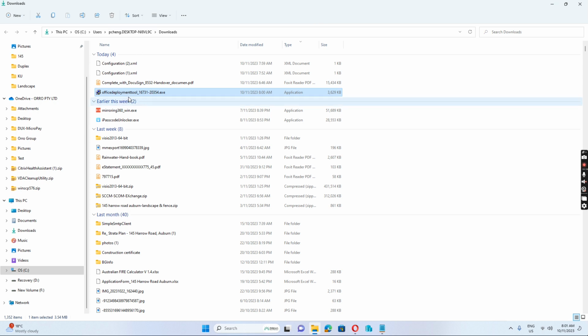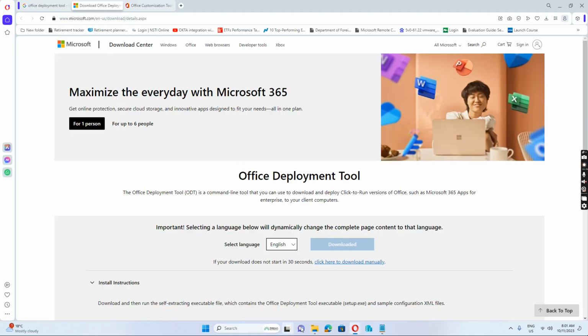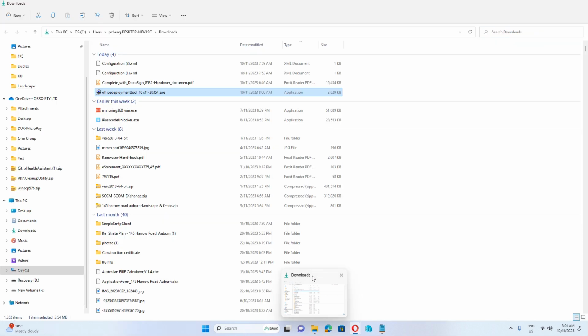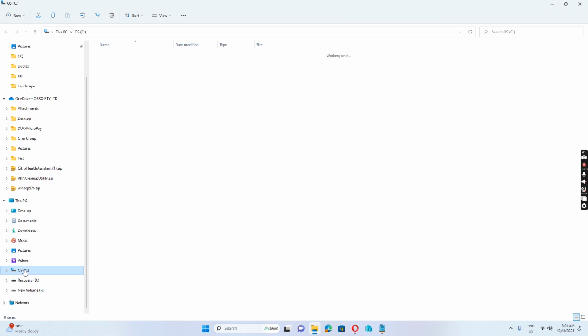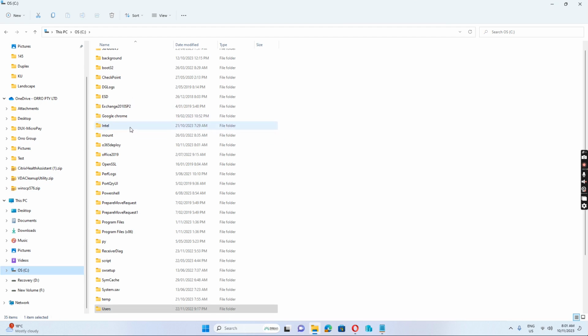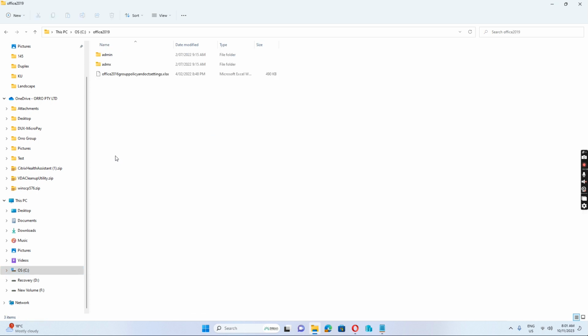In order to run this application, we want the exe file. We need to log in as administrator. I already extracted before. Let's say go to the C drive. We go to the C drive. So we go there.